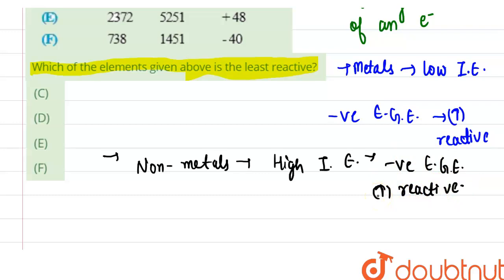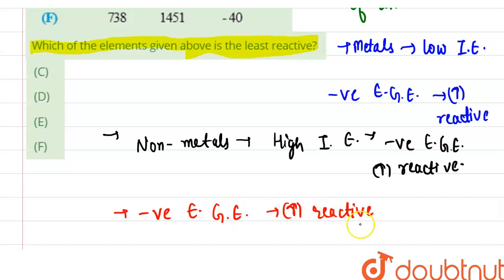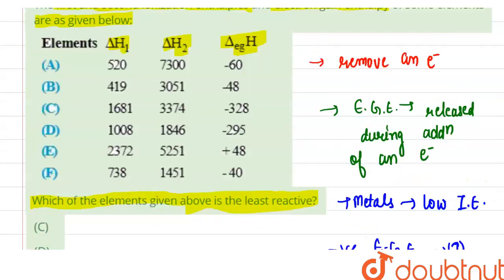Elements in the second ionization energy state are more reactive than in the first ionization energy state. Elements with negative electron gain enthalpy will be more reactive. So the element which has the highest first ionization enthalpy and positive electron gain enthalpy will be the least reactive. Okay, so let us see the options here.